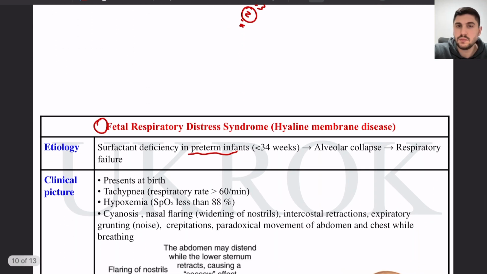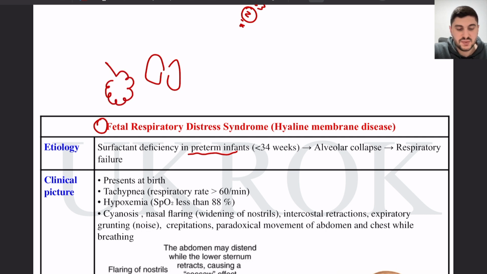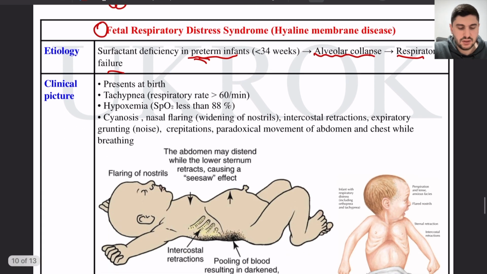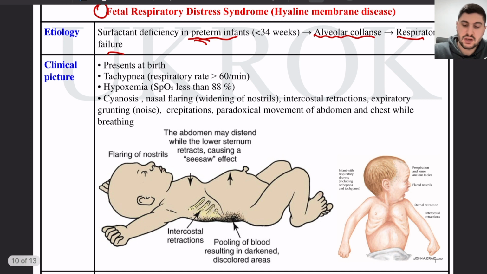And what is the problem if we have a preterm infant? There are many immature organs which didn't complete maturity, and one of them is the lung. The lung is not mature enough and cannot expand like a normal lung, mainly because of the absence of surfactant, a substance that keeps the alveoli open and ensures good respiration. So in preterm infants, we will have alveolar collapse and respiratory failure. It's present at birth, as in our patient. We will have problems at birth.